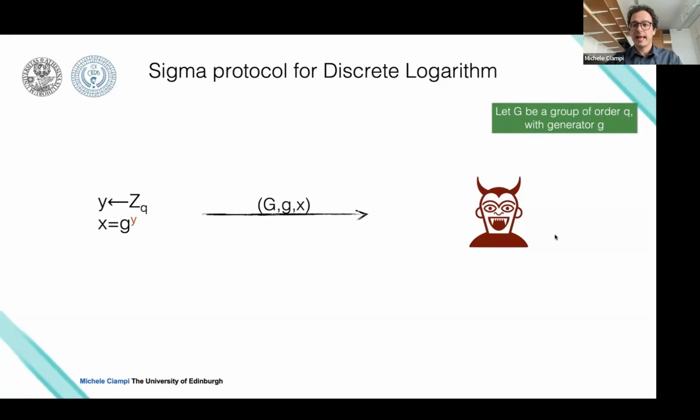As long as this adversary has limited computational power, by this I mean that the adversary is polynomially bounded in the security parameter, in Q in this case, there is no way that the adversary can compute the discrete logarithm of x. So there is no way that the adversary can compute y' equal to y.